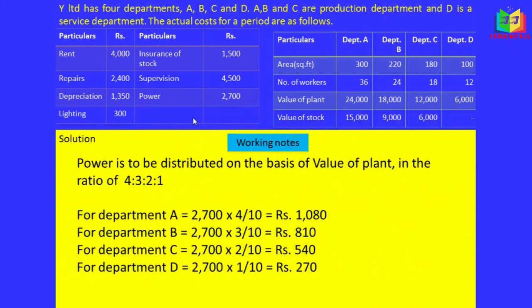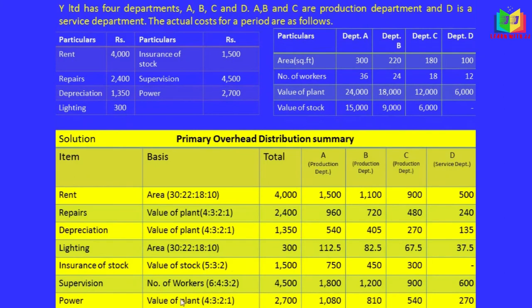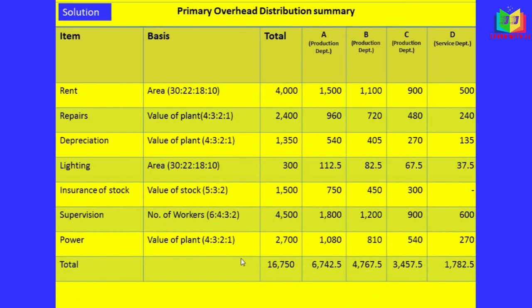We have finished writing all the items, that is, the expenses are apportioned. This is the primary overhead distribution. And now it is time for us to total it up. We have to put the total of each column. This is how we calculate the primary overhead distribution summary. I hope now you understand this primary overhead distribution summary.